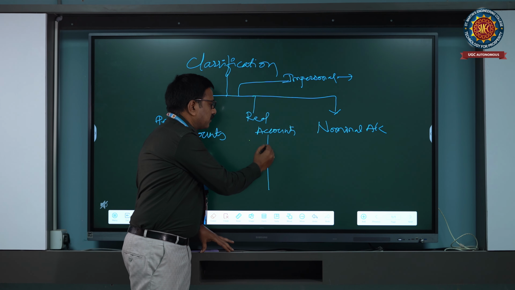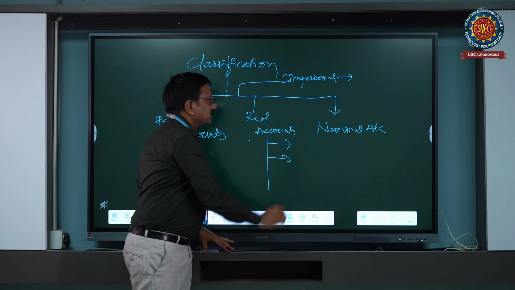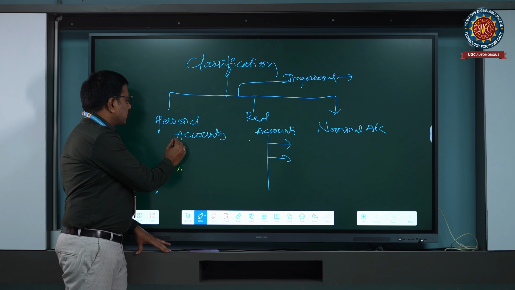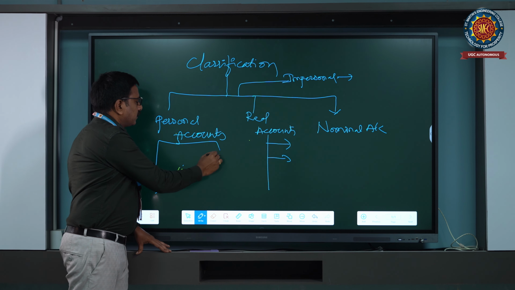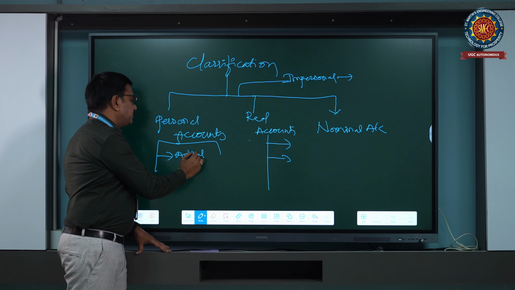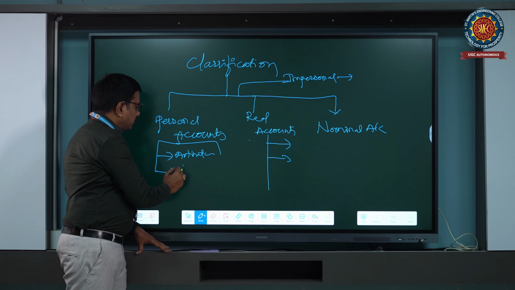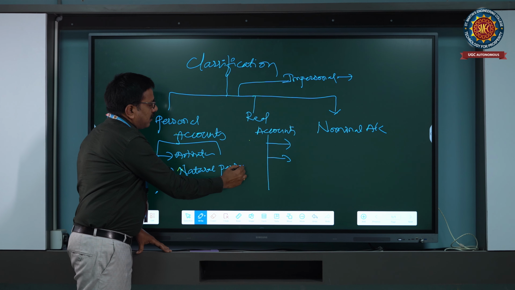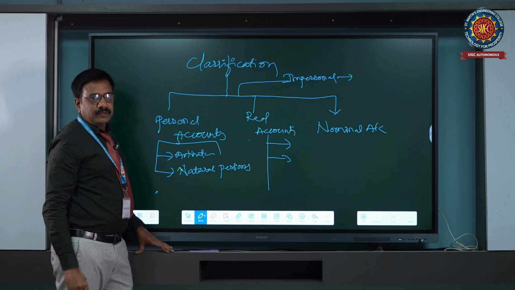So that's why impersonal accounts. In personal accounts there are again two types: artificial persons and natural persons.